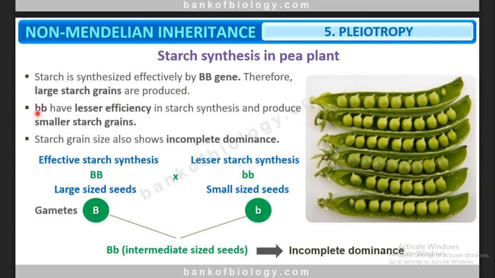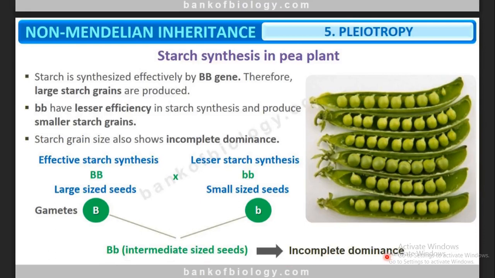Likewise, if it has the small b allele, less starch is synthesized and the seed size is also small. Got it? If it has capital B and small b, the size is intermediate, and it also shows incomplete dominance.